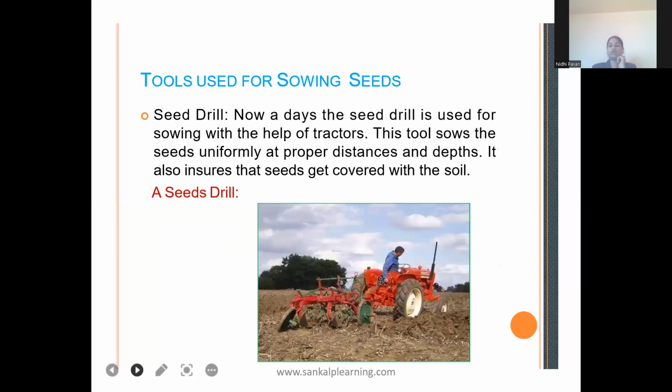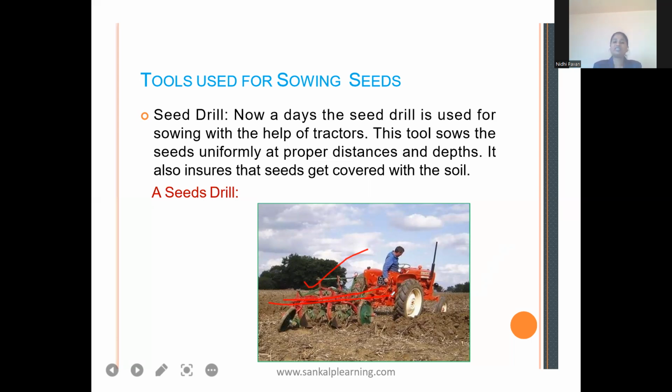Next, a modern tool, which is called a seed drill. It is what you are seeing here. Nowadays, a seed drill is used for sowing with the help of a tractor. The modern tool for sowing is the seed drill. It is also attached to a tractor. Here it will have a funnel-like structure in which the seeds are placed. This tool sows the seeds uniformly.